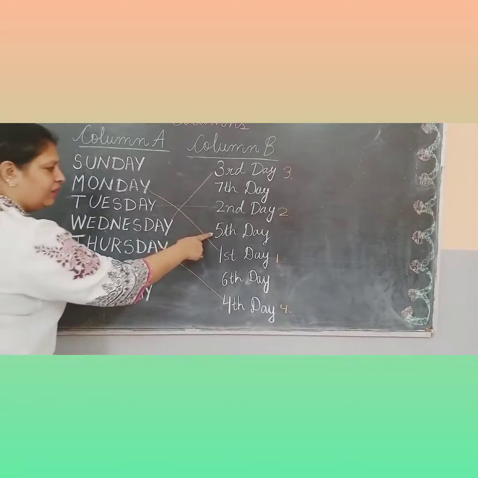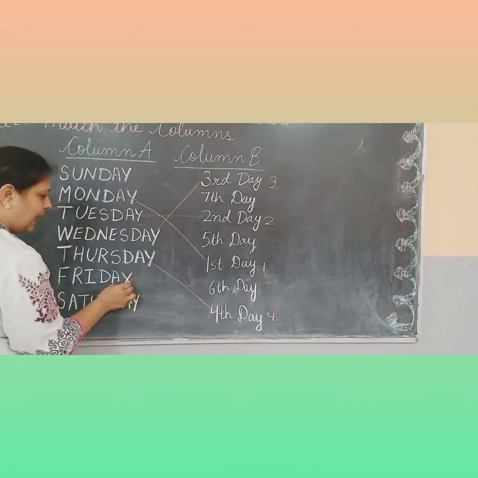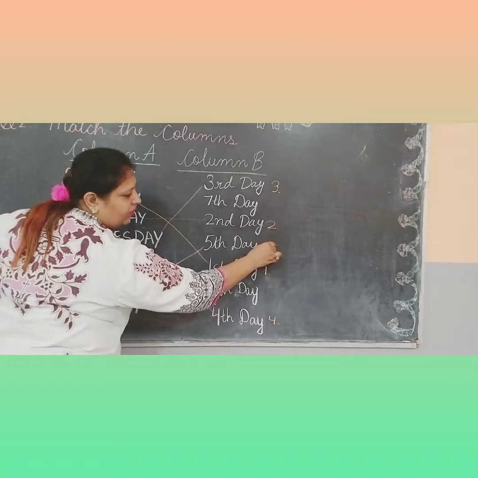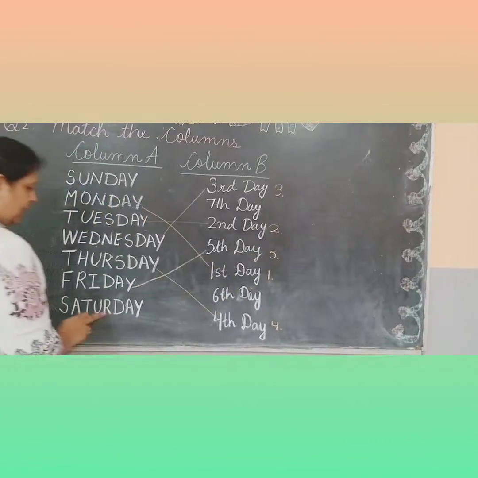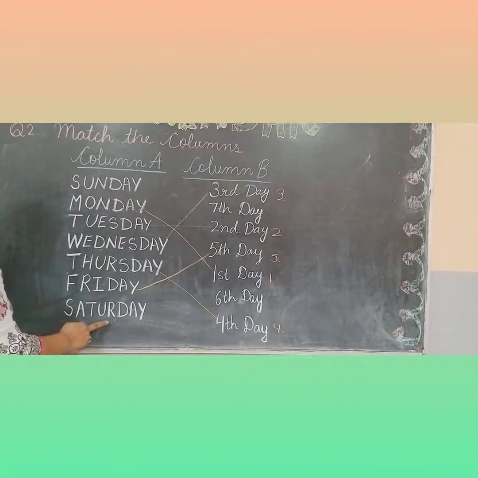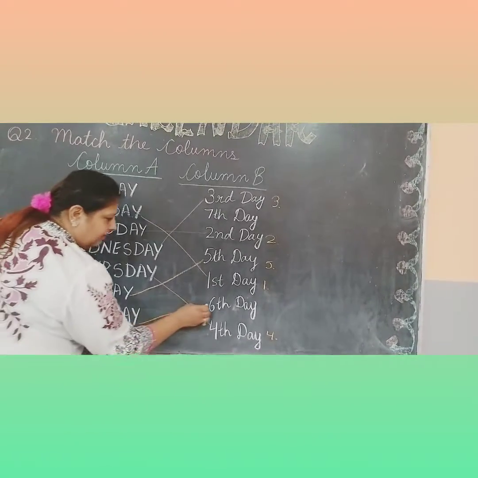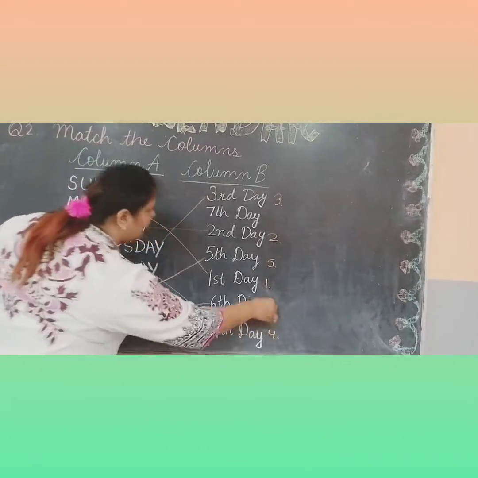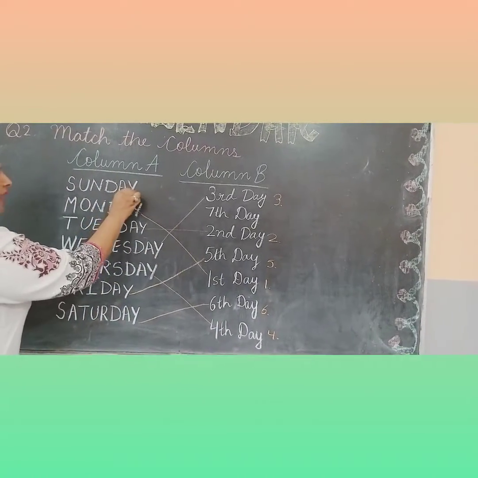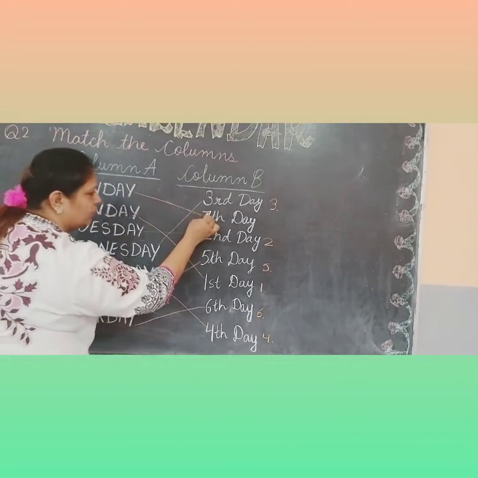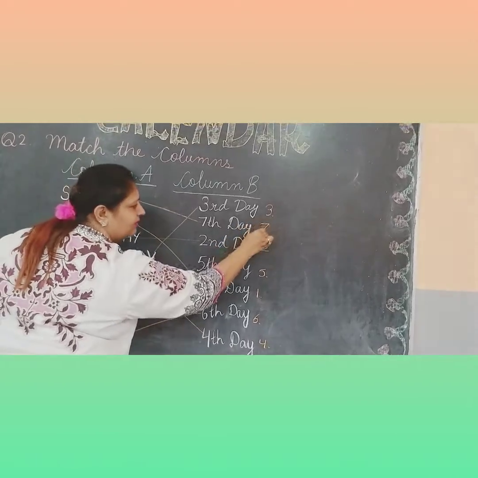Friday is the 5th day. So we will match Friday with the 5th day and we will write here 5. After that, Saturday. Saturday is the 6th day of the week and we will write and match with the 6th day and we will write here 6. After that, 7th, Sunday. Sunday we will match with 7th day and we will write here 7.